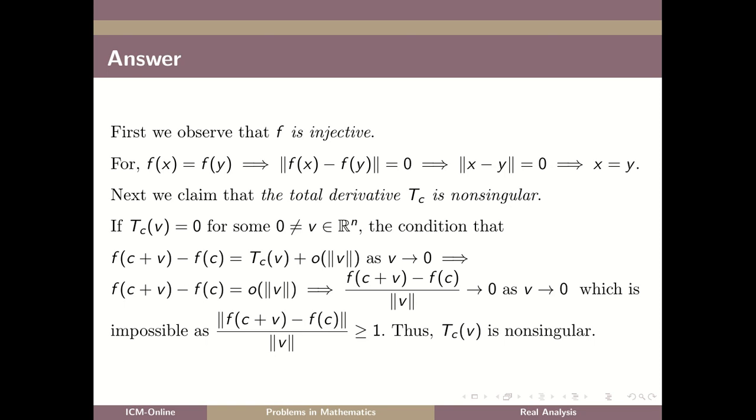Since Tc is non-singular, its matrix must also be non-singular, that is, the Jacobian matrix should be non-singular.